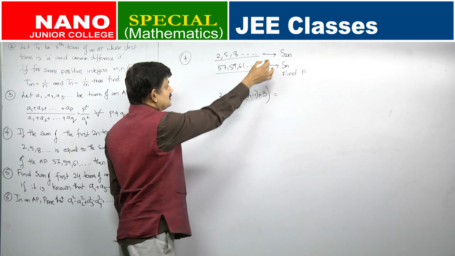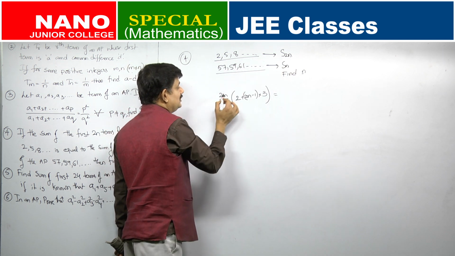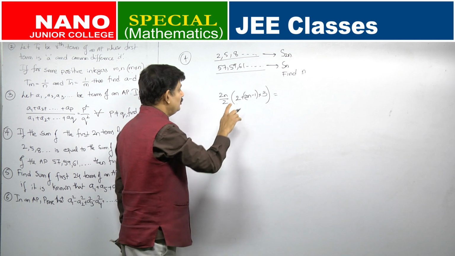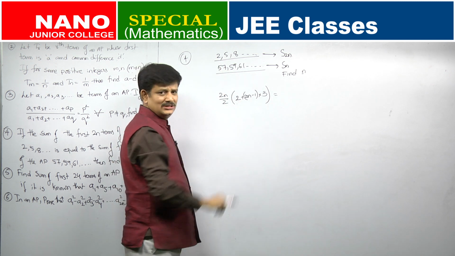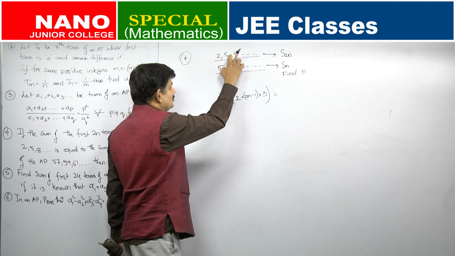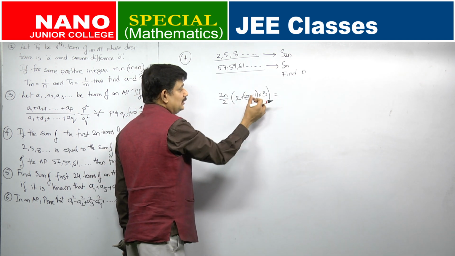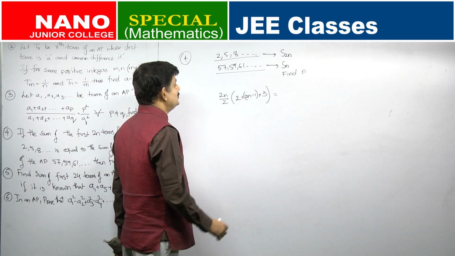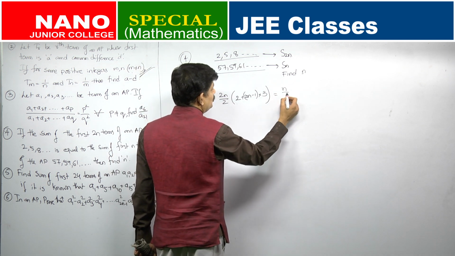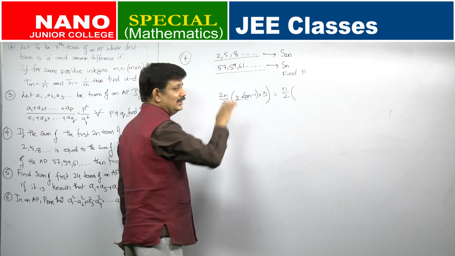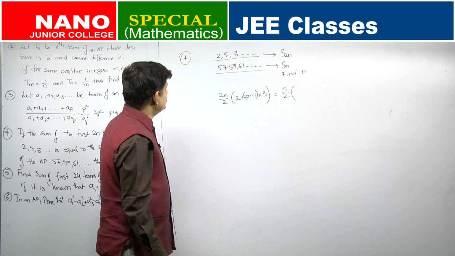I wrote just the summation formula, sum to 2n terms: 2n by 2 into 2a plus, the common difference is 3, how many terms? 2n terms. So 2n minus 1 into 3. This is equal to n by 2 into the sum of n terms of the second AP.